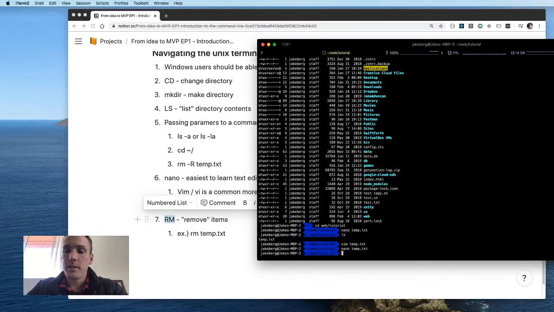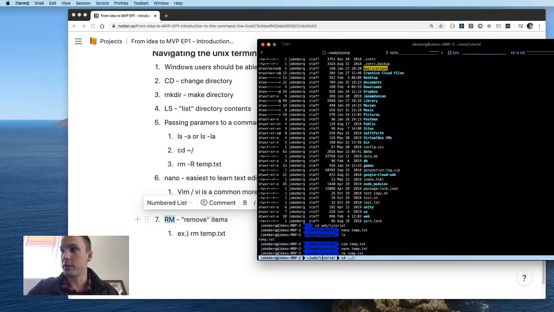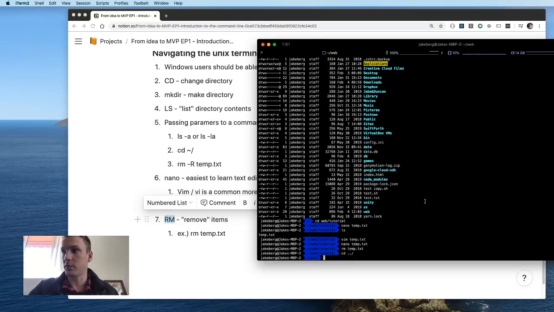And our last command to wrap up this whole intro to the terminal is removing the files that we just created. So we're going to start by removing temp.txt. And as mentioned before, the remove command is just rm, followed by a space. And then we're going to type in the file name or partial of it, and then hit tab to complete it. And then everything is gone. Perfect. Now if we go back, the period slash will take you out of this folder and into the web one. So we can see we're still in the web folder, and we're going to try and remove the tutorial folder.